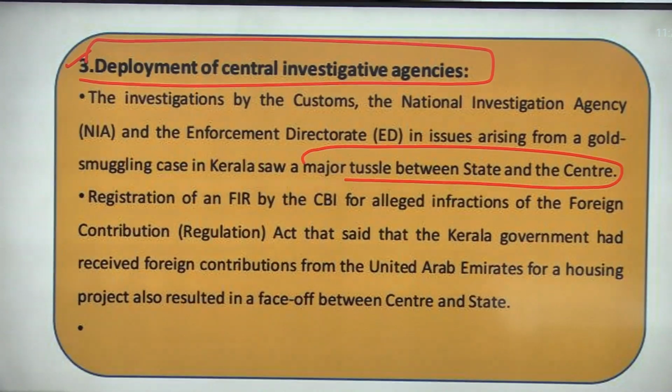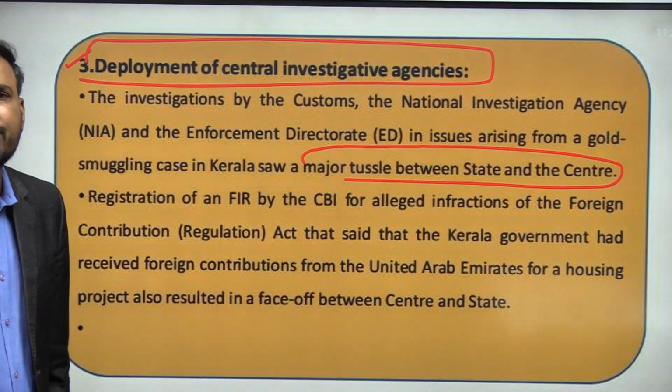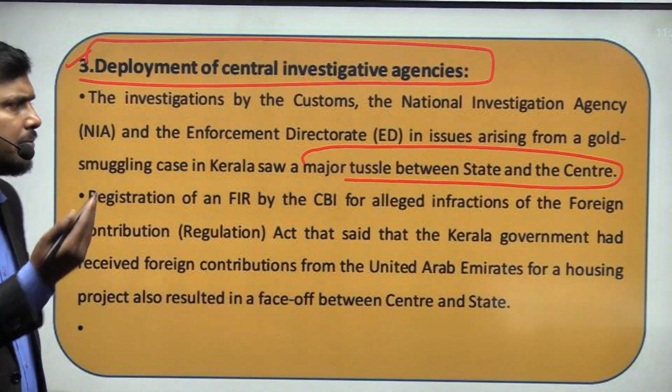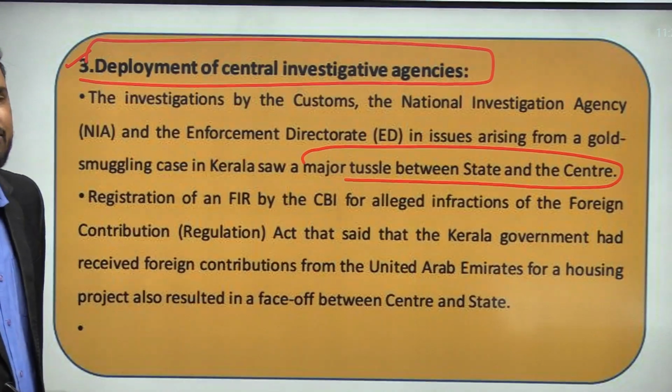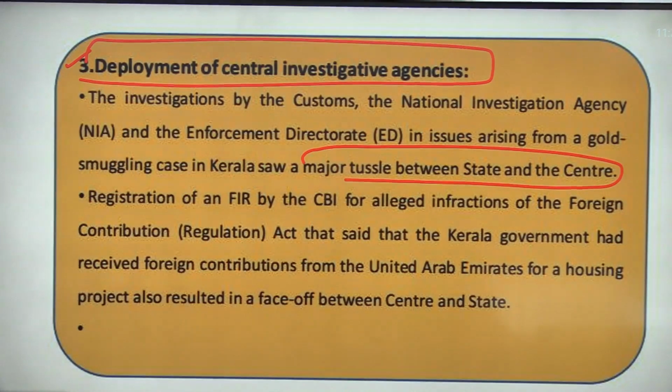There is a lack of confidence, a lack of trust between the Union government and the state government over the manner in which these central investigating agencies are being used. So again, that is one of the reference points.